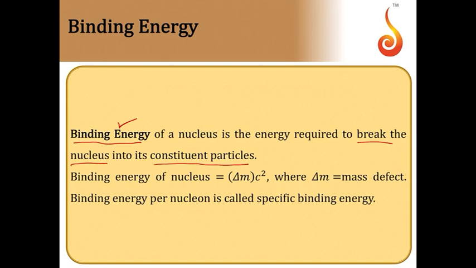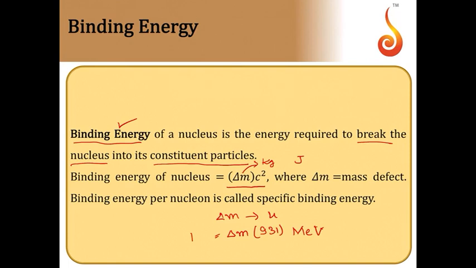So binding energy of nucleus is mass defect into C square in joule. When delta M is in kg, then you will get the answer in joule. Suppose if delta M is in atomic mass unit, then you should take delta m into 931. You will get the answer in MeV, million electron volt.